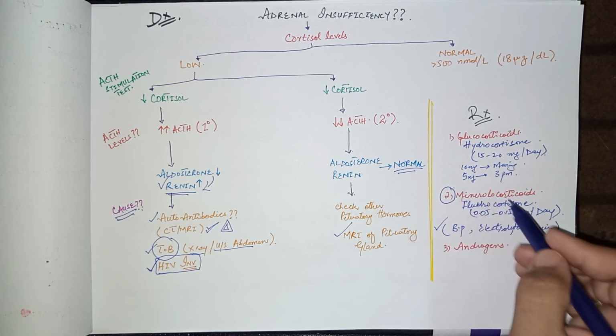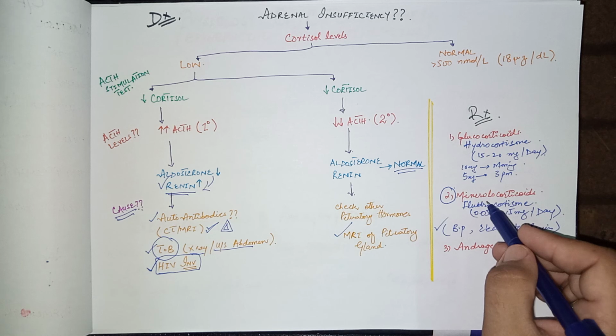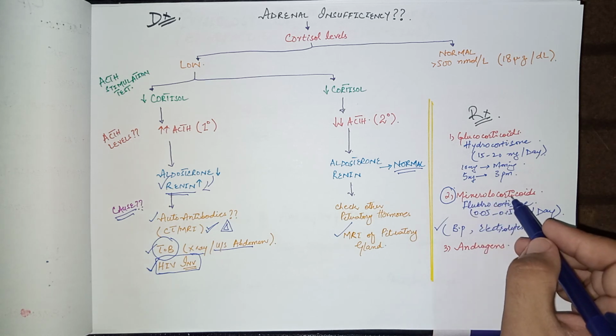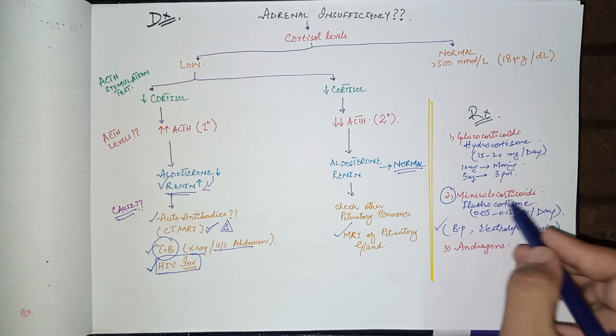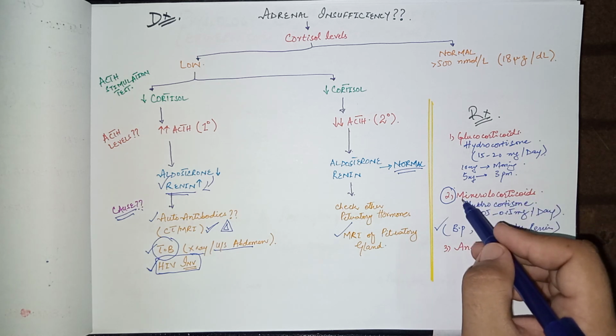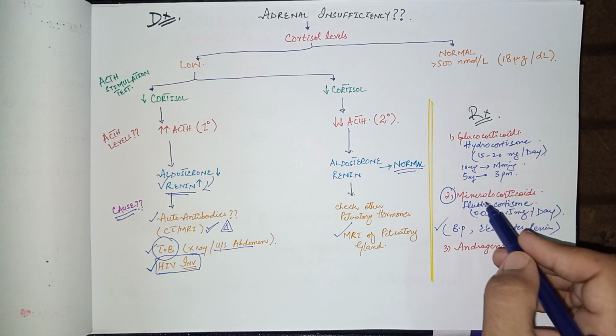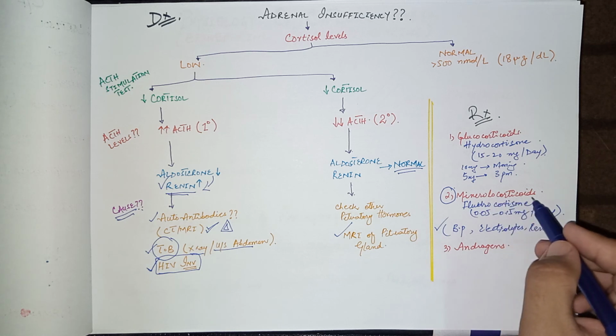Remember, the most important point is that in secondary adrenal insufficiency there is no need for mineralocorticoids or fludrocortisone, because in secondary adrenal insufficiency, as we have discussed previously, the levels of aldosterone are normal. So only in Addison's disease is replacement of mineralocorticoid necessary.